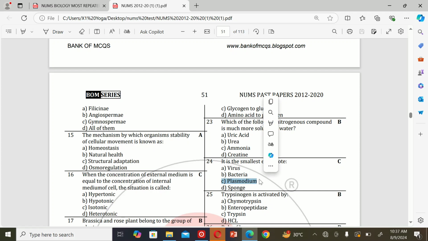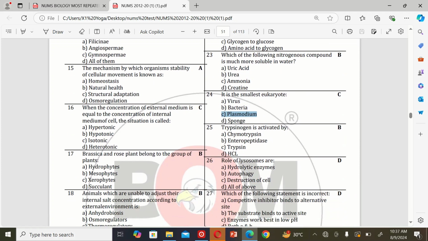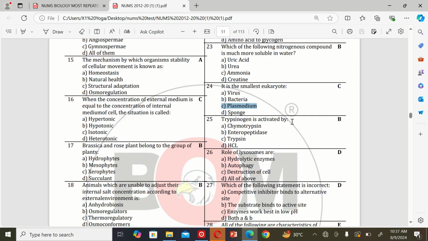Plasmodium. The next MCQ: trypsinogen is activated by A. Chymotrypsin, B. Enteropeptidase, C. Trypsin, and D. HCl. So the correct option is B.